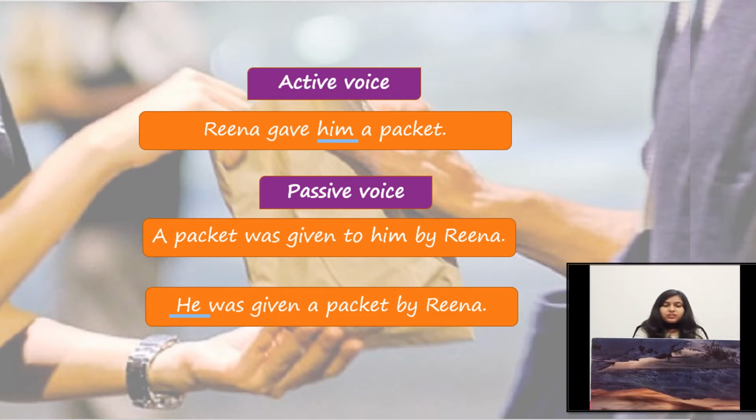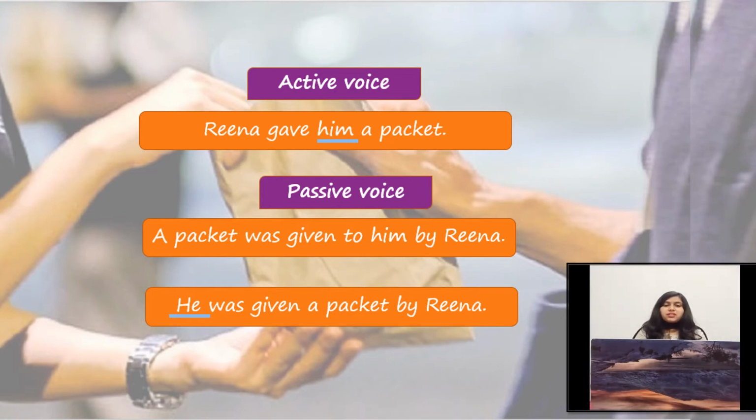And after writing the direct object, we will write the preposition by, and after the preposition by, we will mention the object, and the object is Reena. So our sentence in passive voice is he was given a packet by Reena. So these are the two ways to change this kind of sentence from active voice to passive voice.